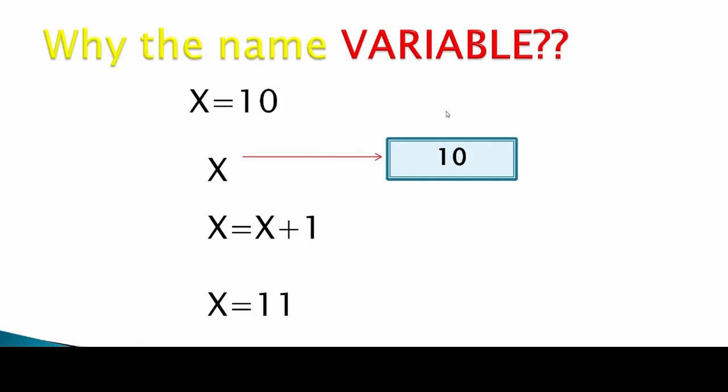Now, why the name variable? Why do we call these variables? It's because, as the name indicates, it's not constant, it keeps changing. For example, x equal to 10 doesn't mean that x will always be 10. It can be changed. Here x equal to 10 means x is now holding the value 10. After executing this statement, if you execute x equal to x plus 1, now x value will be 10 plus 1, so x will be 11. Previously x value was 10, but now it is changed to 11. So we can see that the value of x is not constant, so it is called a variable.